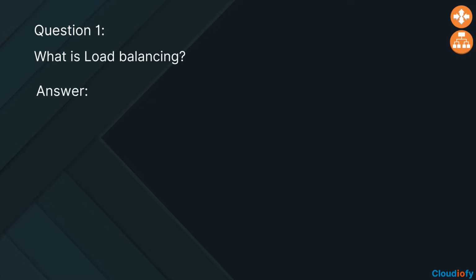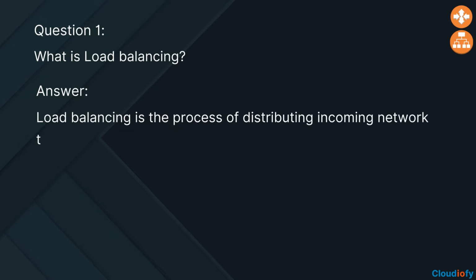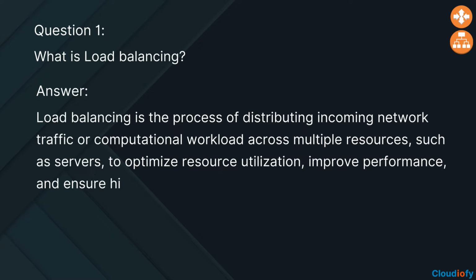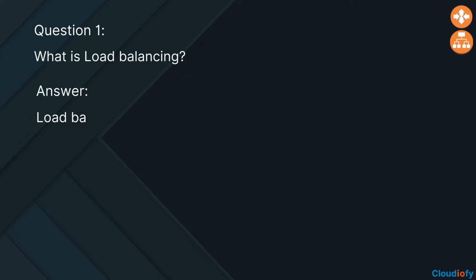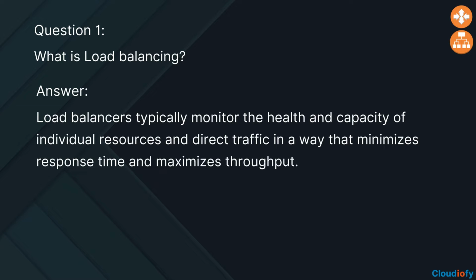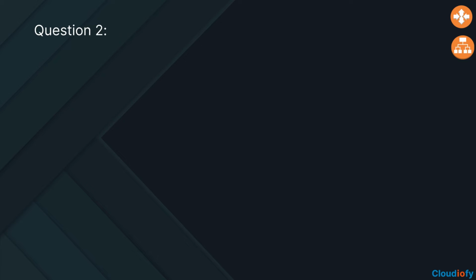The answer is, load balancing is the process of distributing incoming network traffic or computational workload across multiple resources, such as servers, to optimize resource utilization, improve performance, and ensure high availability of services. Load balancers typically monitor the health and capacity of individual resources and direct traffic in a way that minimizes response time and maximizes throughput. The next question is, what is autoscaling?